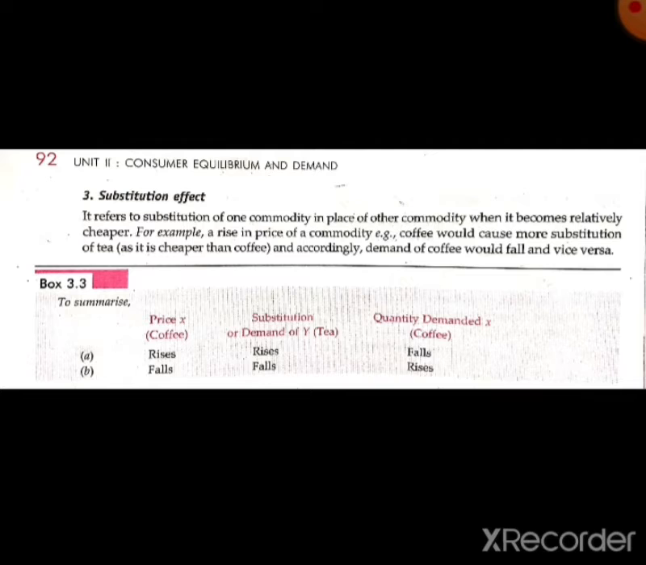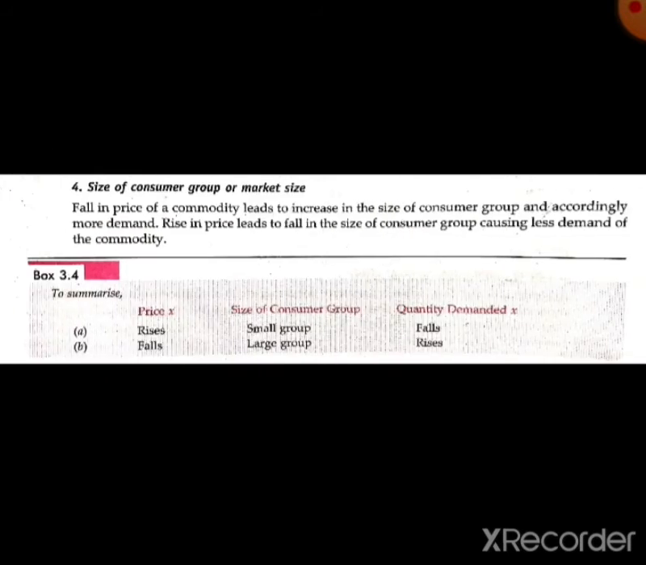Till now, we have been studying the different causes that show the negative relation between the price and the quantity demanded, and why the demand curve slopes from leftward to rightward. Till now we have studied three effects. First one is the law of diminishing marginal utility, second one is income effect, and third one is substitution effect. Next, we are going to the next cause: size of consumer group or market size.